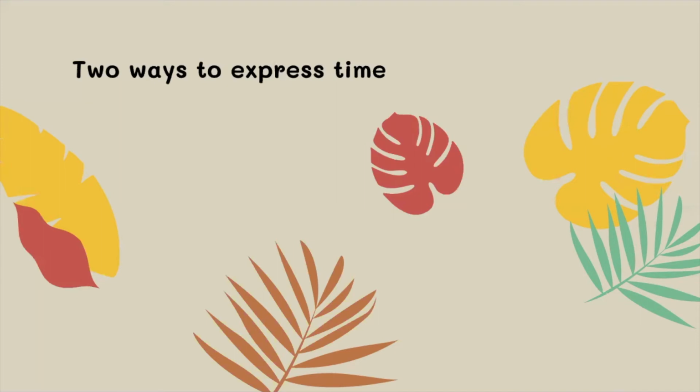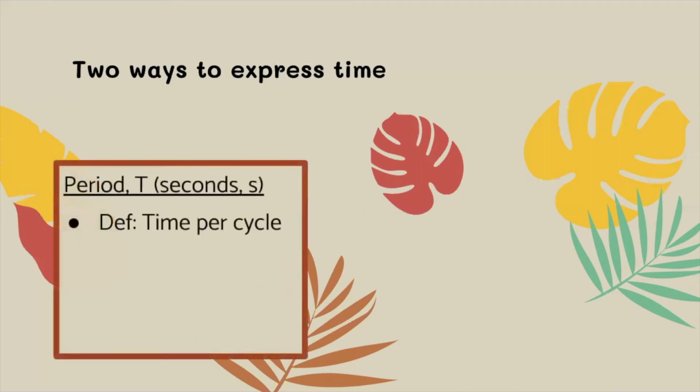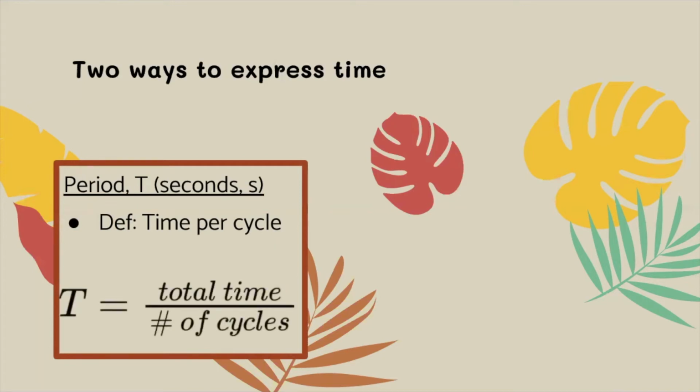So here's how we can express it. There's two ways, and you'll notice that they're functionally the same measurements, but with just a little bit of difference in calculation. Okay, way number one, we can measure the time period. How long does it take for one cycle? So what you would do to get time period is capital T. It's measured in seconds. You take the total time. Let's say you're watching the giraffe vibrate back and forth. You take the total time and divide it by the number of cycles. Right?